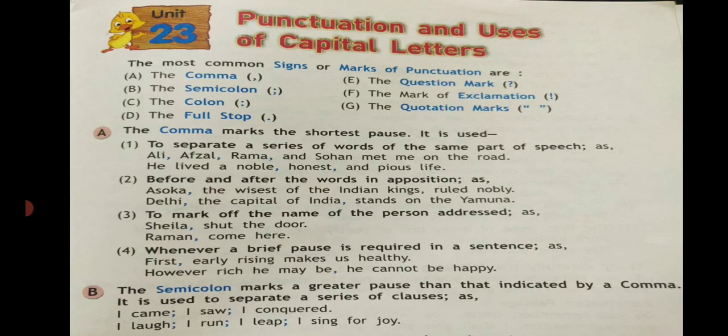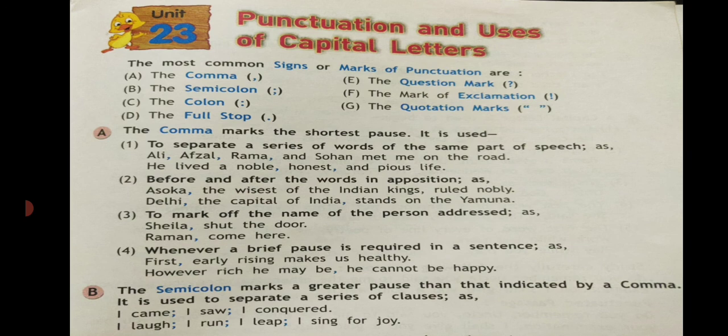Let's see what's given in our text. Punctuation and uses of capital letters. The most common signs or marks of punctuation are comma, semicolon, dot and a comma, colon, 2 dots, full stop, just 1 dot, question mark, mark of exclamation, quotation marks.